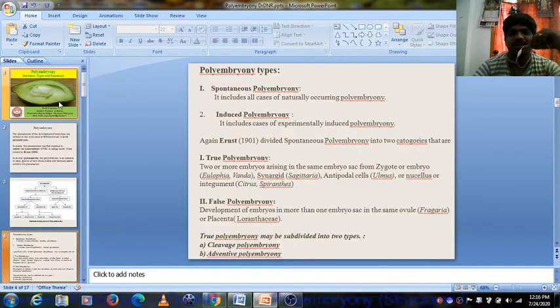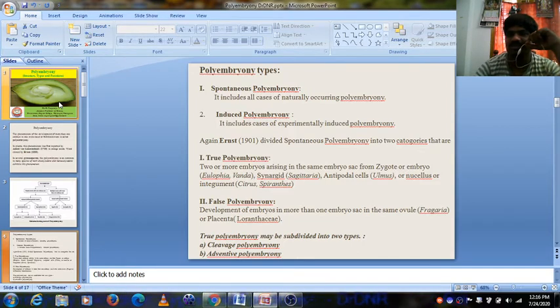Mainly, polyembryony is basically of two types: spontaneous polyembryony and induced polyembryony. Spontaneous polyembryony occurs naturally in most species.